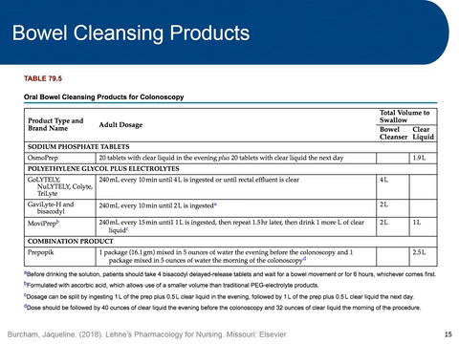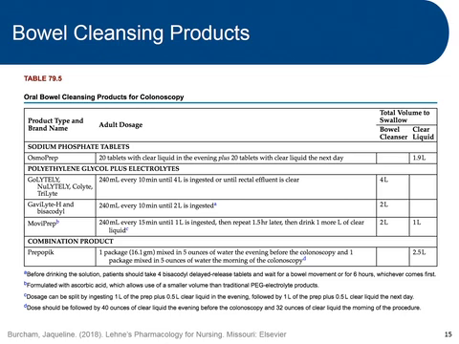And there are a couple other products there, but they're in the neighborhood of 2 liters to 4 liters total, what the patient's going to take to help that product work appropriately. The final product is a combination product. So this product is sodium picosulfate along with magnesium oxide and citric acid.